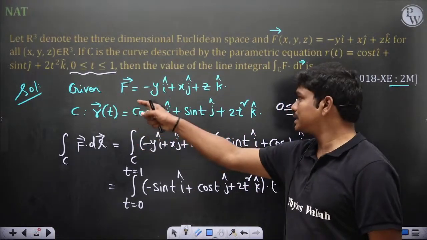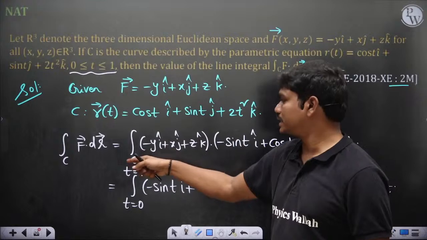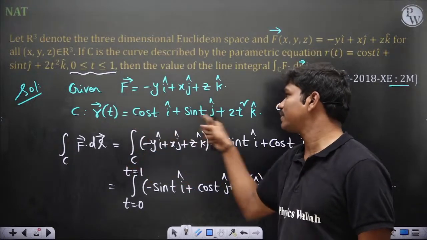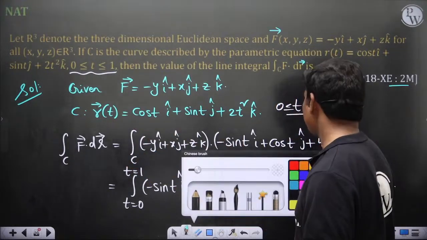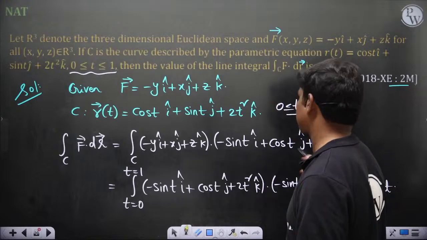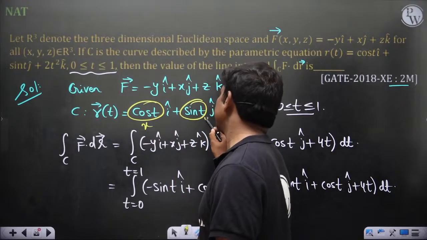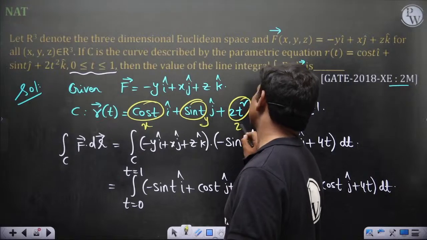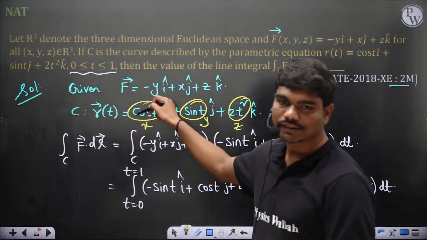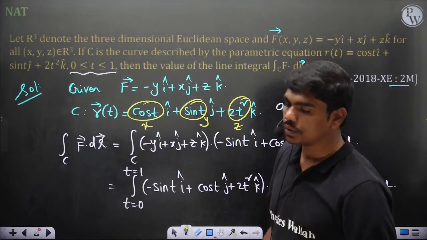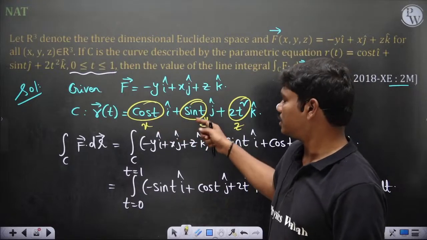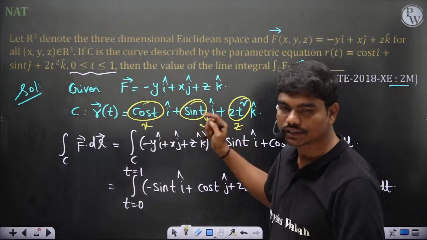Given this is the function F, you want the integration along this path C, where C is given by this. In the parameterization form you can see this is x, this is y, and this is z, because this position vector r bar is given as xi plus yj plus zk. So the parameters are defined as x equal to cos t, y equal to sin t, and z equal to 2t square.